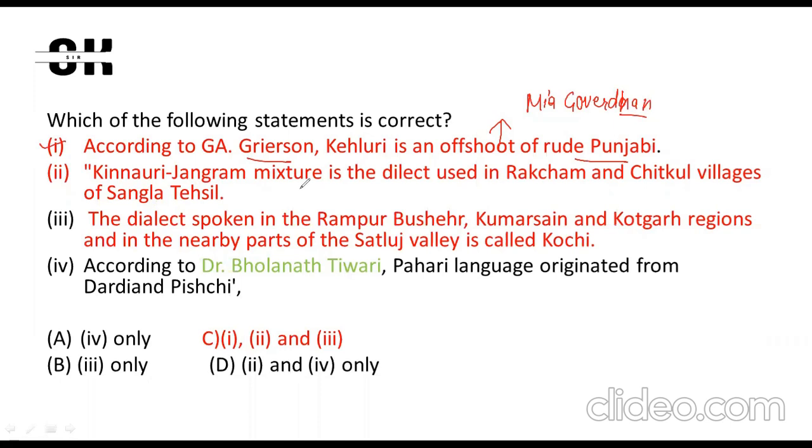Kinori Jangram mixture is the dialect used in Ranchham and Chitkul village of Sangla Tehsil. This statement is also right. The next statement, the dialect spoken in Rampur Shahar, Kumarsain, Kotgarh region and in the nearby part of the Satluj Valley is called Kochi. This statement is also right, and the fourth statement is wrong. Basically, there should be G.A. Grierson instead of Dr. Bhutanath Tiwari. So the right answer is C. The question is talking about the correct statement. Answer is C.